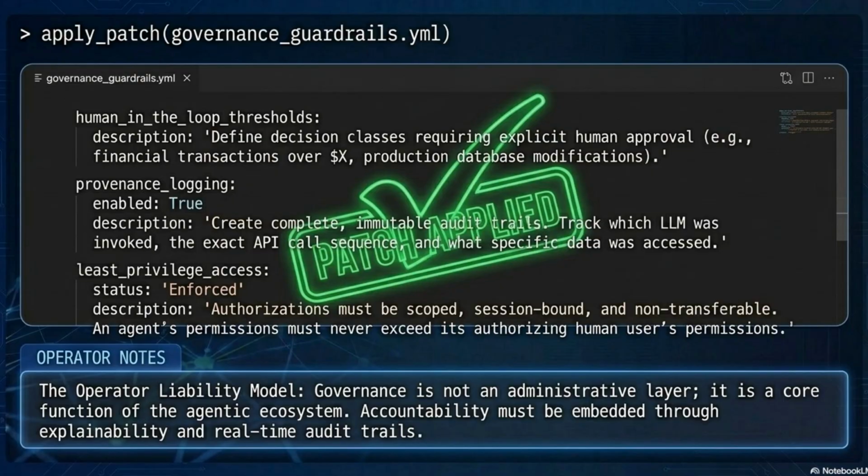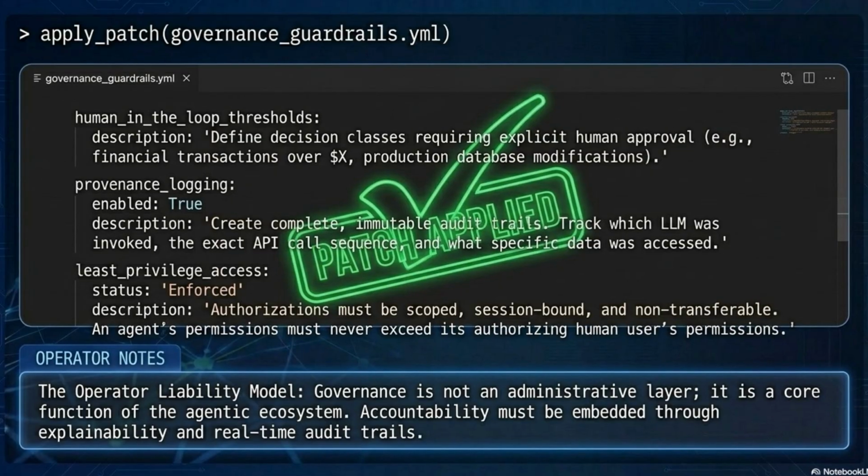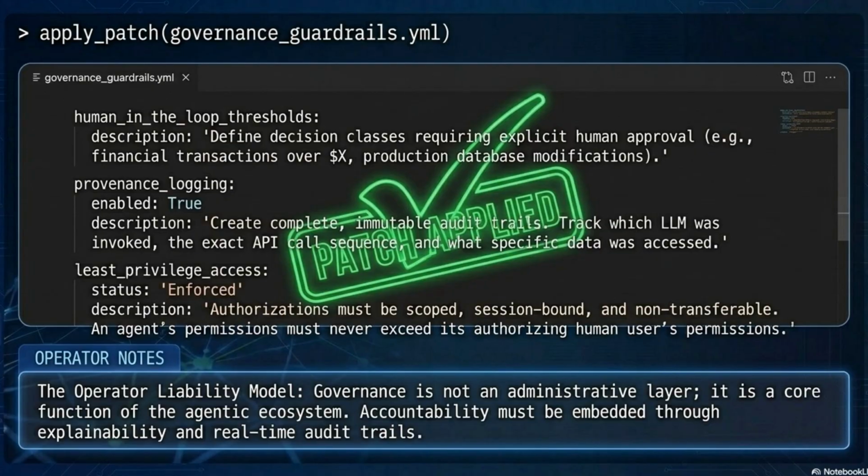The operator liability model is clear. Governance is not an administrative layer sitting above the system. It is a core function embedded within it. Accountability must be achieved through explainability and real-time audit trails, not post-hoc review.